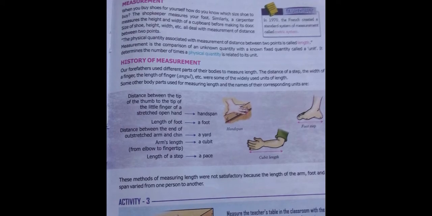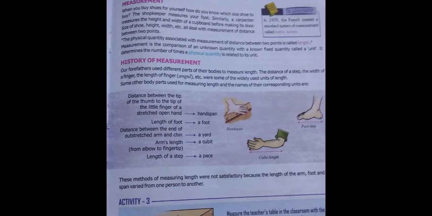The physical quantity associated with the measurement of distance between 2 points is called length. Measurement is the comparison of an unknown quantity with a known fixed quantity called unit. It determines the number of times the physical quantity is related to the unit. Our forefathers used different parts of their body to measure length: the distance of a step, the width of a finger, the length of the finger, angul.